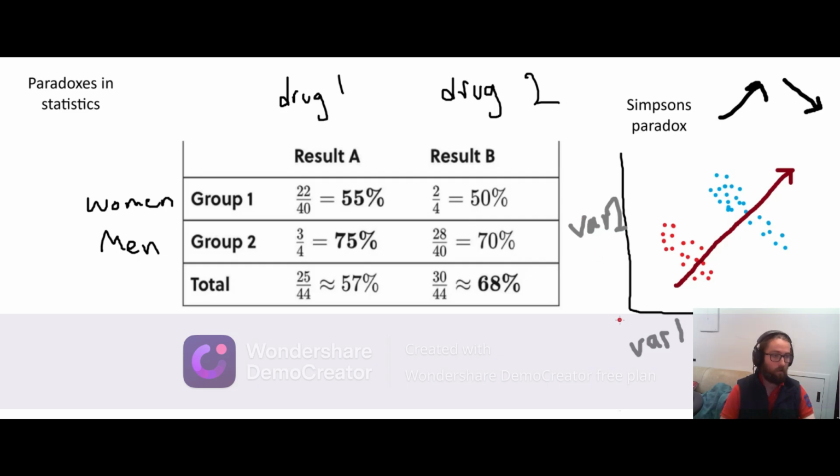So interestingly, my result was completely opposite based on whether or not I considered this grouping to be valid. If this grouping was just Saturday tests and Sunday tests, or completely arbitrary and random, I would tend to support this conclusion, the one that says that the overall sum works more, that the thing is positive. Variable 1 has a positive impact on variable 2. But if this grouping seems more important, like men and women, or maybe testing for different age ranges, then I'm much more confident to say that variable 1 has a negative impact on variable 2.